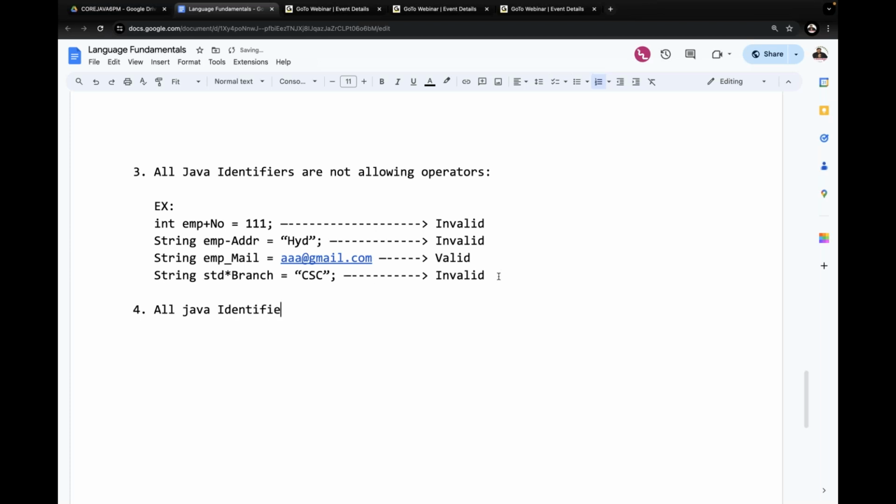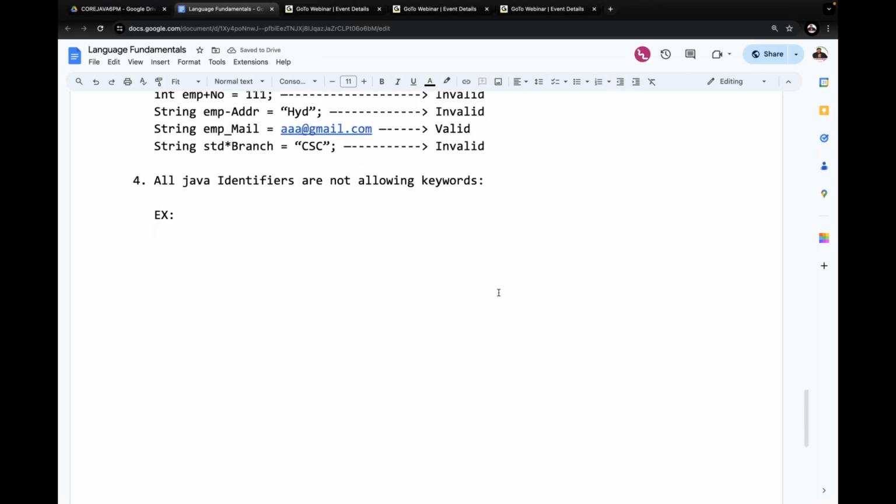All Java identifiers do not allow keywords. Examples. Now here we have to understand. Listen carefully. All Java identifiers do not allow keywords. String str is equal to aaa. String int is equal to 10.